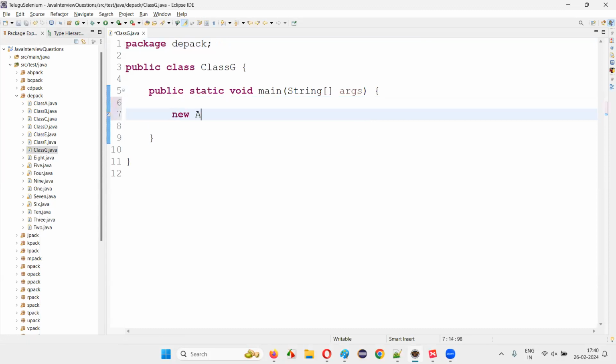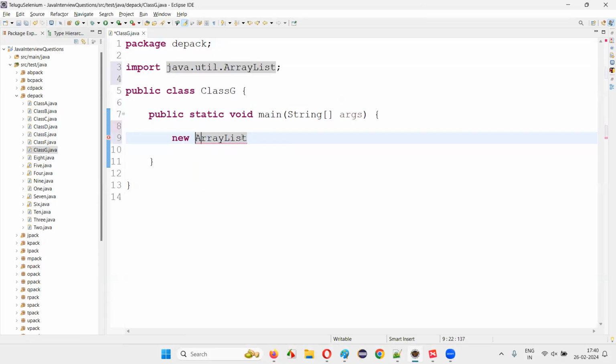How to create an array list? Using the new keyword followed by the name of the predefined class known as ArrayList. ArrayList is a predefined class in Java. Okay, and I can import this ArrayList from the java.util package of Java. After that ArrayList, we have to provide the less than greater than symbol, and followed by that, you have to provide circular brackets. Okay, this becomes the ArrayList constructor.